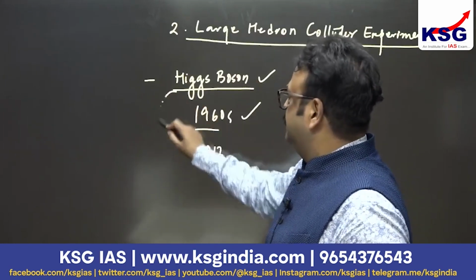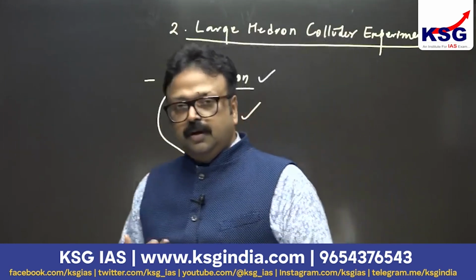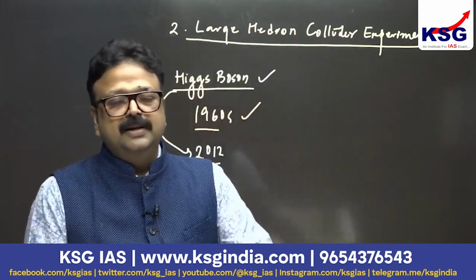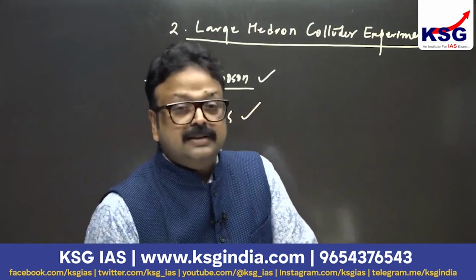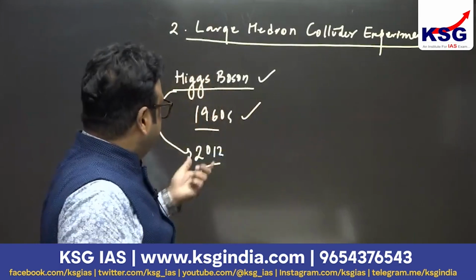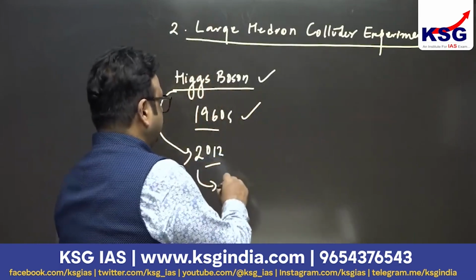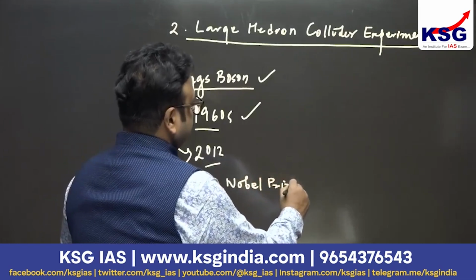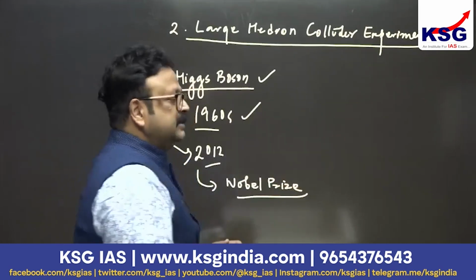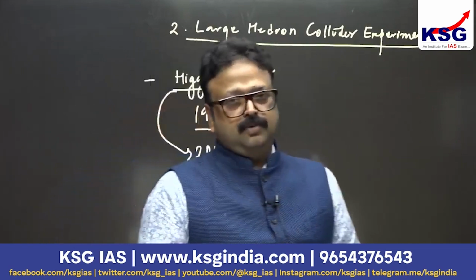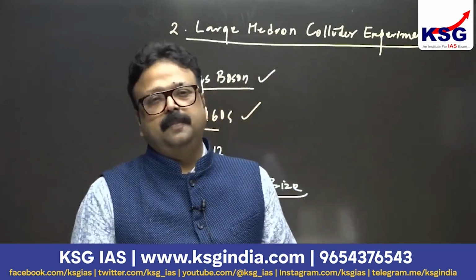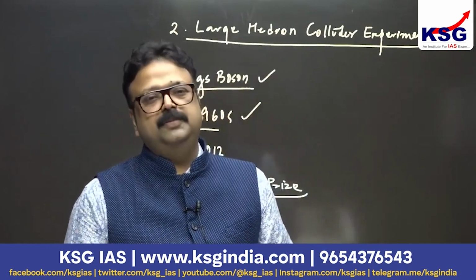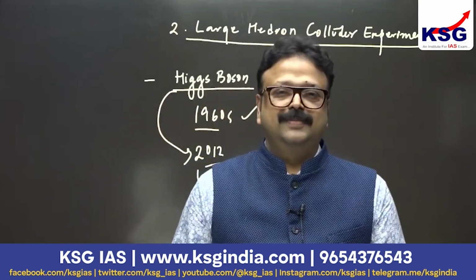His theory now became an established theory because it has scientific evidence, and that's why he was awarded the Nobel Prize in Physics. Peter Higgs. Fine. These two evidences are very much supporting the Big Bang theory. I hope I made my point clear to you. Thank you.